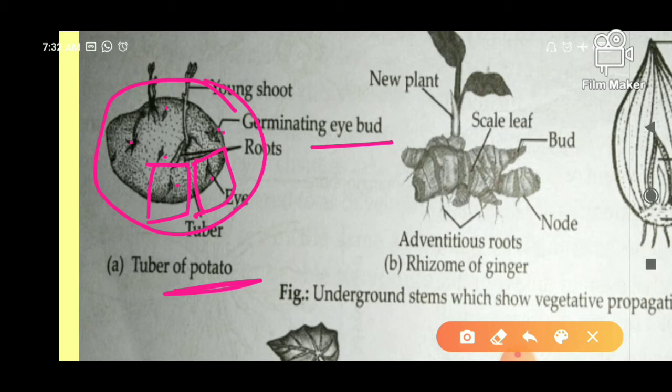Okay. Now the next example is given. These are called rhizomes. You can see in the diagram, this is ginger. Ginger is not a root. It is also a stem, called a rhizome. In ginger also, the buds grow and give rise to a new plant. This type of stem is called a rhizome, right?